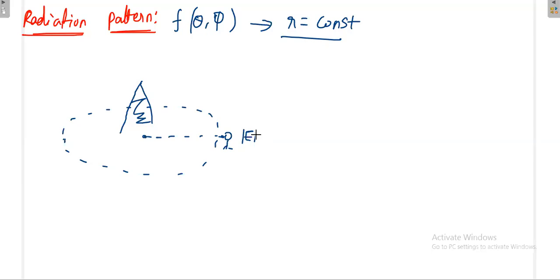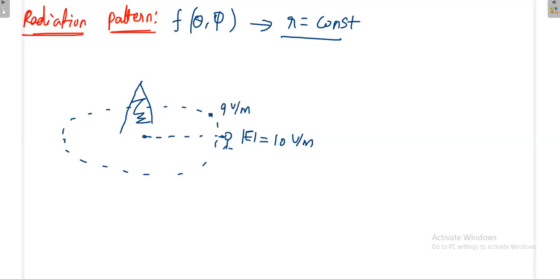Electric field is always what? Volt per meter. Electric field means always volt per meter. Somehow I am measuring the electric field. Say for example, I am getting 10 volt per meter. Now, what happens if I move along this line? I get here, say at this point, around 9 volt per meter.